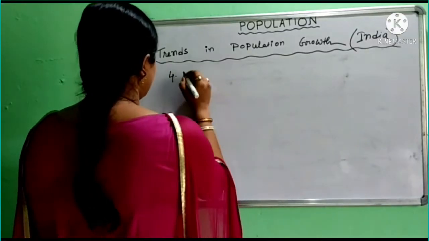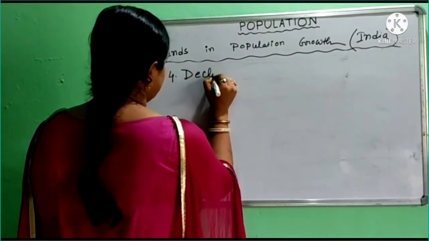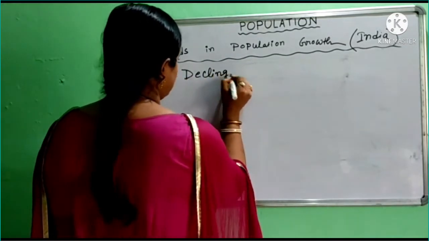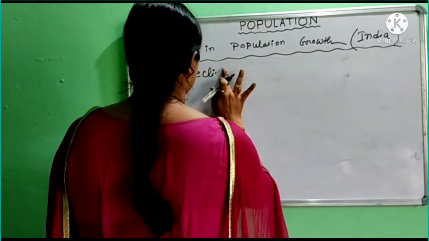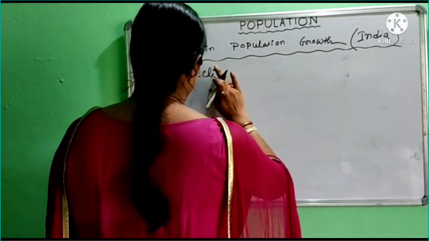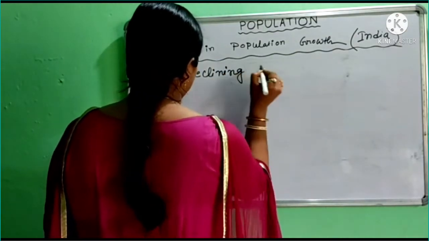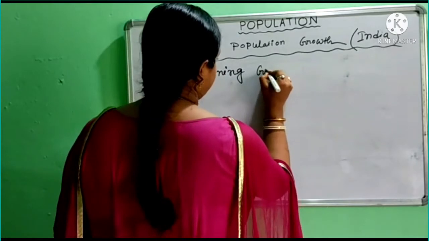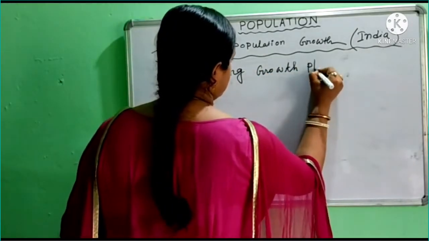Now fourth one is declining growth phase.